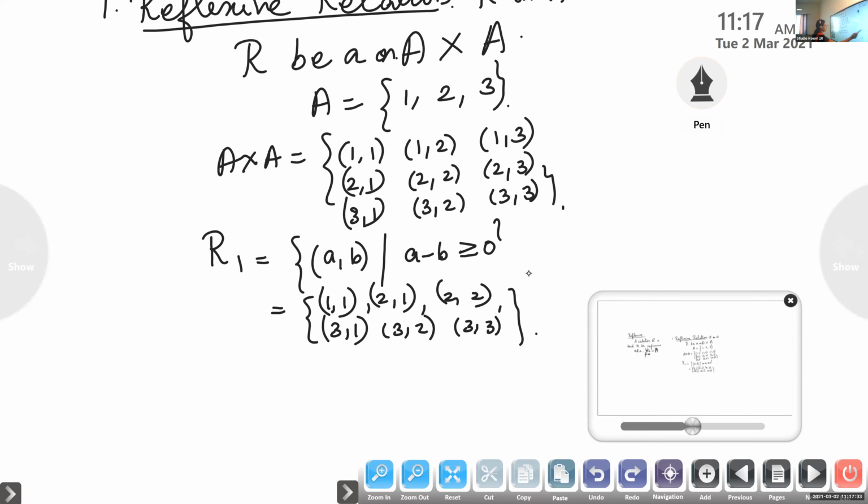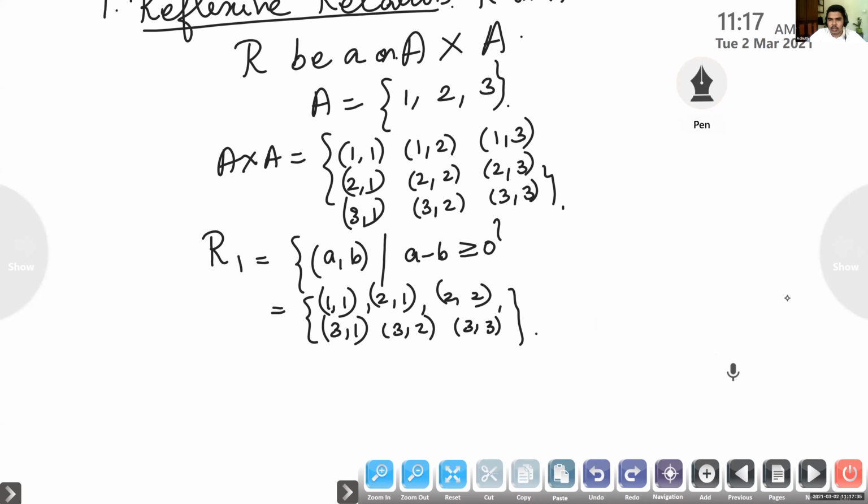What about the elements in the set? Yes. Now can you show that again? The definition. Which one?